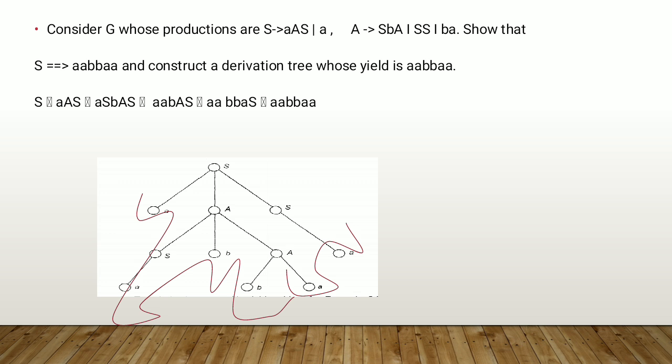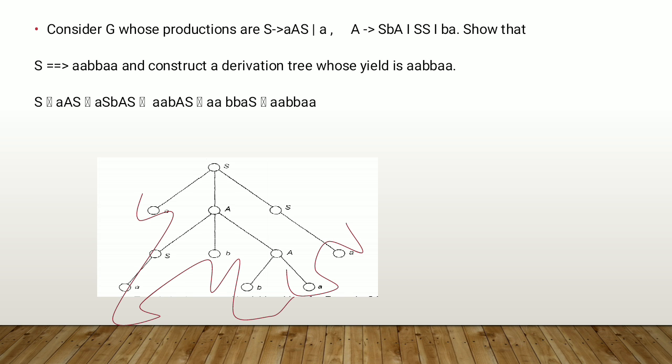So as per the given string, you have to decide which replacement or which type of substitution we have to do. For this problem, S gives AAS, and now we replace A with SBA. So A, SBA, S. Now double A is there because we replaced S with A. So AA, BAS is the string.